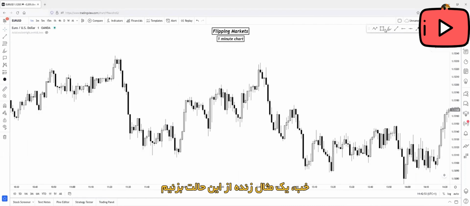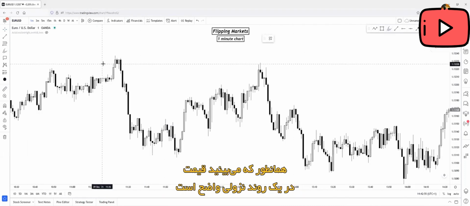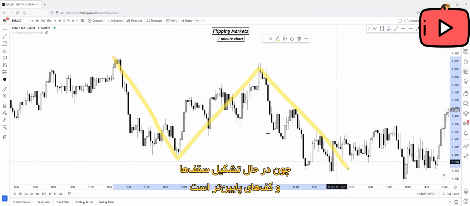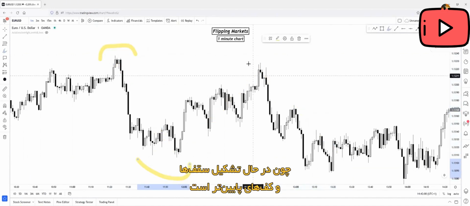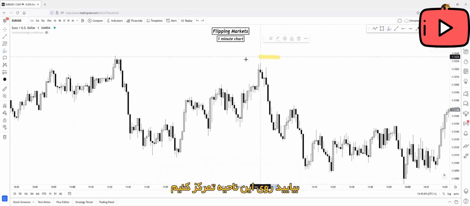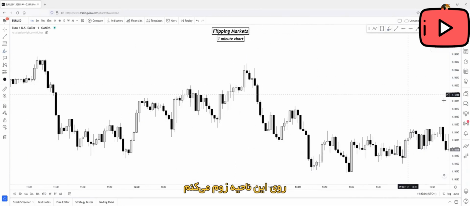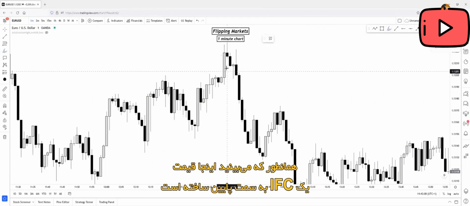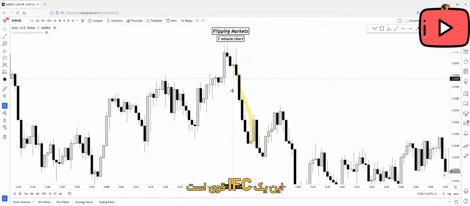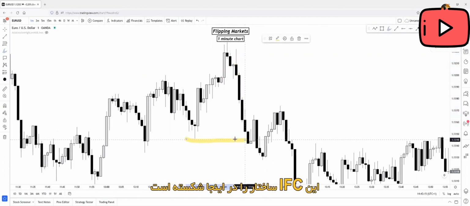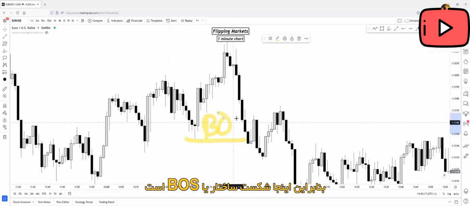Okay, so let's see the live example of the weak zones. As you can see, price is moving in a clear downtrend because it's forming lower highs and lower lows. So let's just focus on this region. I will just zoom in. As you can see in this region, price has created an inefficient move to the downside, so it's a real inefficiency. Also, this inefficiency broke structure to the downside here, so it's a break of structure.